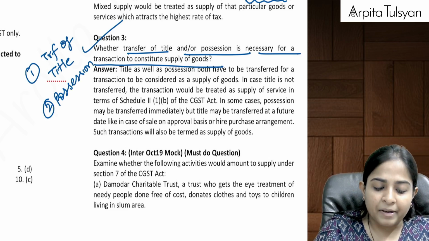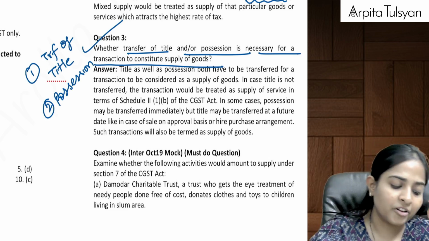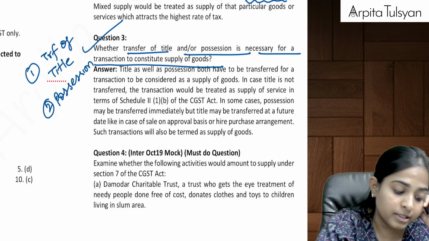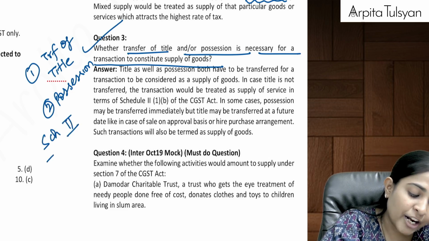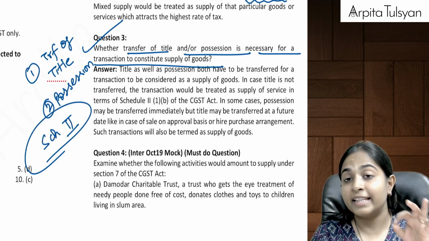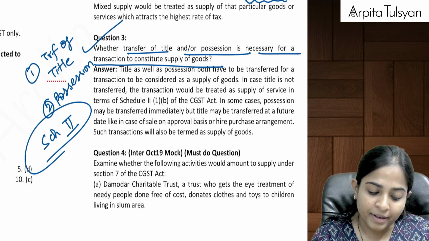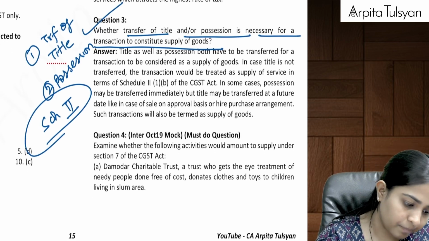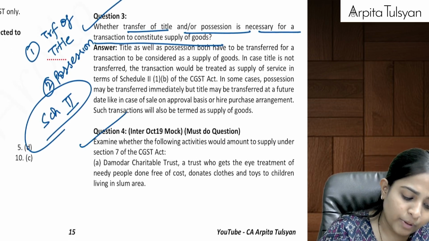When this is happening, only then the transaction will be considered as supply of goods. This we had seen in Schedule 2. But when there is no transfer of title, then it cannot be considered as supply of goods.